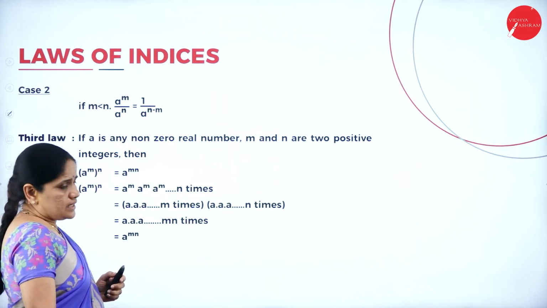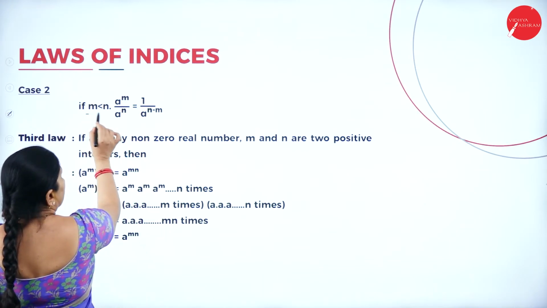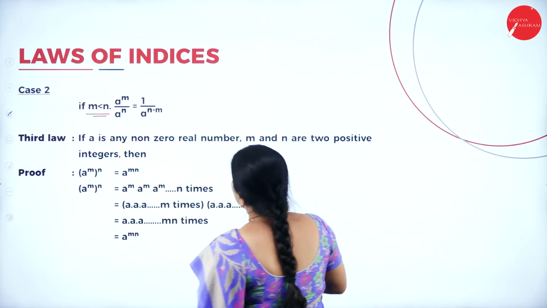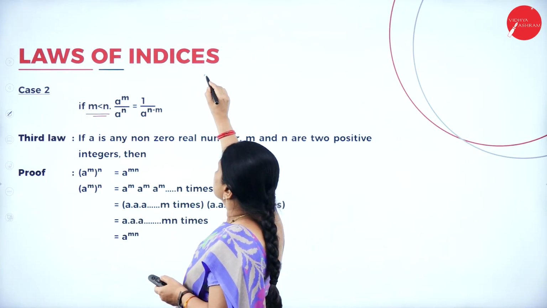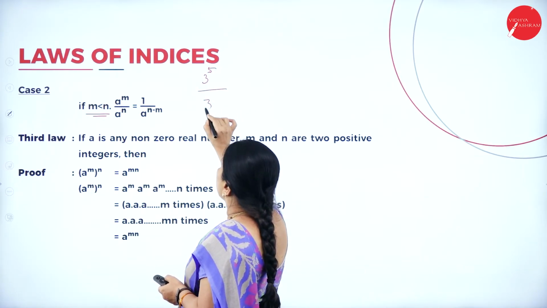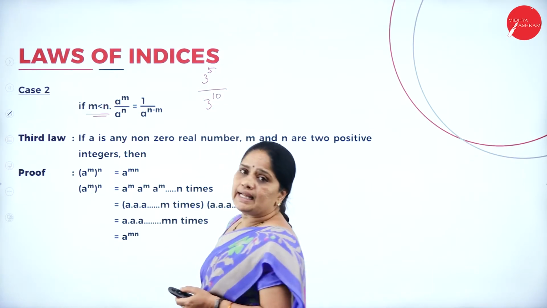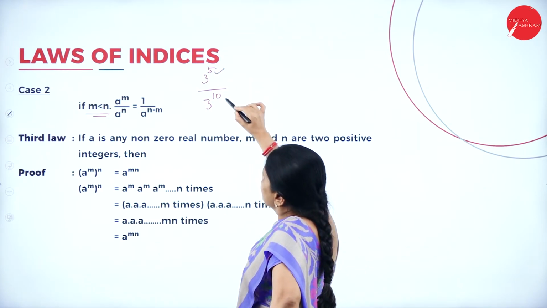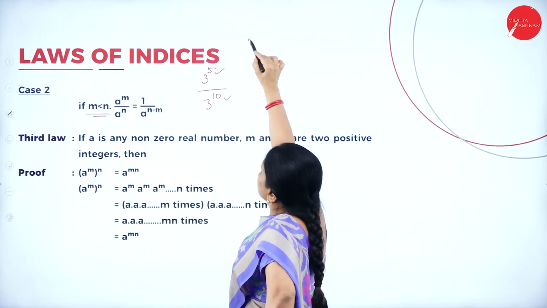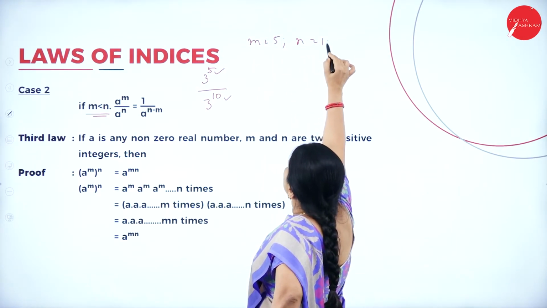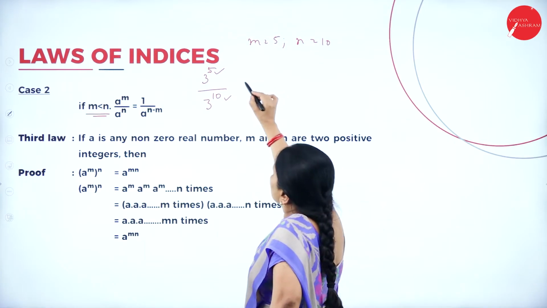Now next, if m is less than n, then what will be the answer? Let me give you an example, the same example. 3 to the power of 5 divided by 3 to the power 10. Now here m is less, n is more. Here m equals 5, n equals 10. Now what can I write?